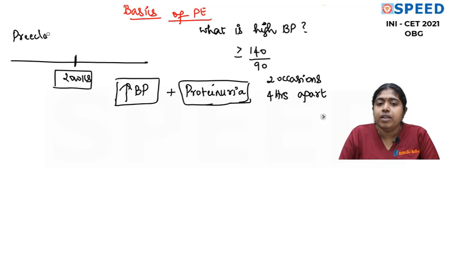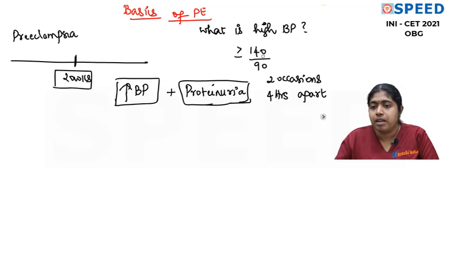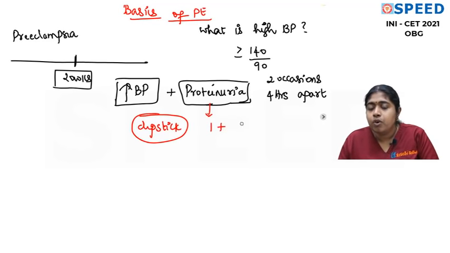So after 20 weeks, a combination of elevated blood pressure and proteinuria is preeclampsia. Now please understand, how do you define proteinuria? If you are doing it with a dipstick, then it should be 1 plus or more. It's not trace. If trace, then it is insignificant. It's not significant. So this is significant proteinuria. It's not just a trace. So what level of proteinuria is significant enough to diagnose preeclampsia, you should understand.